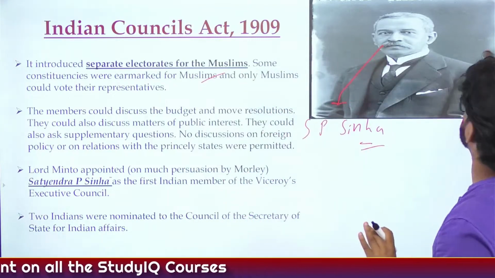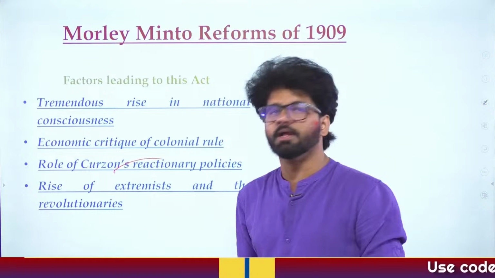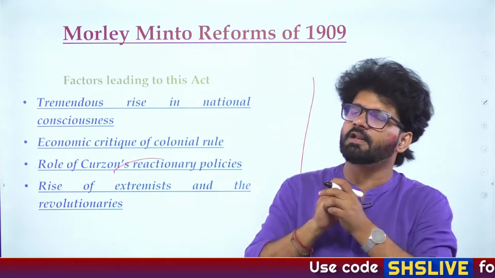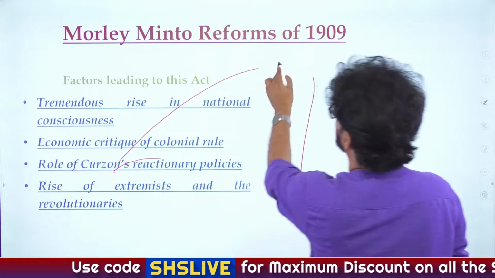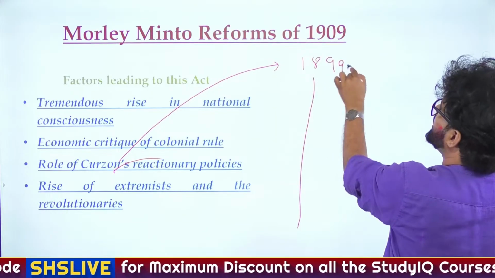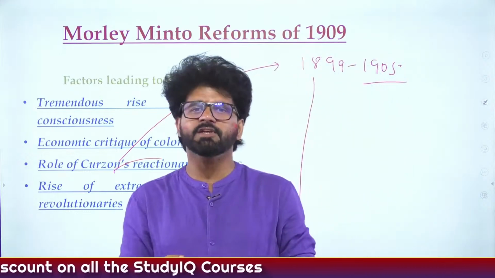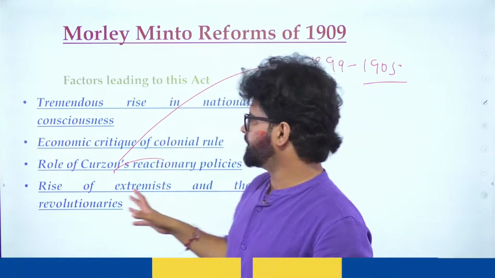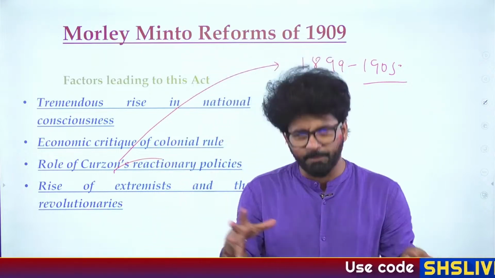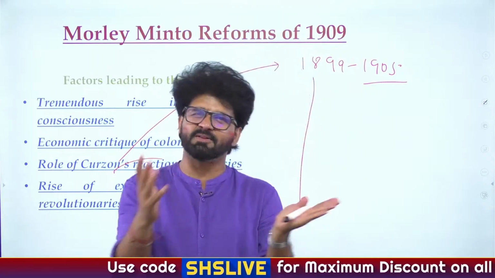Okay, now factors leading to this act. Lord Curzon, governor general and viceroy. You will see and hear about Lord Curzon, 1899 to 1905. That will be his period as the viceroy of India. And he is very infamous, because he did the partition of Bengal on the pretext of religion, because he realized that it's very easy to divide Indian people on the basis of religion.